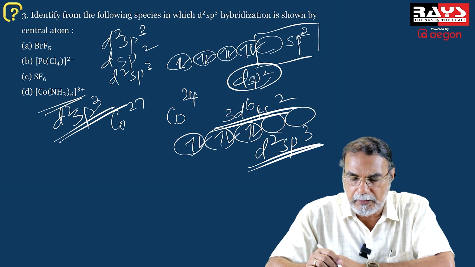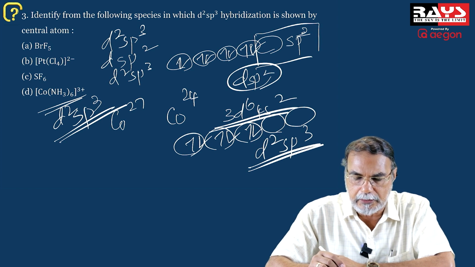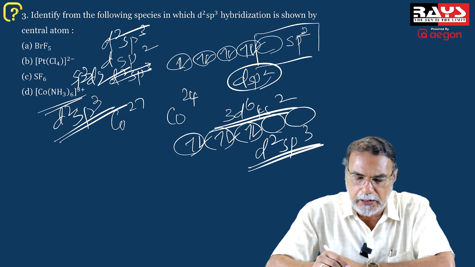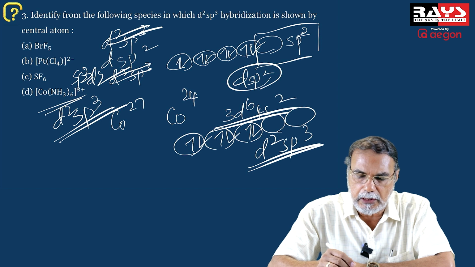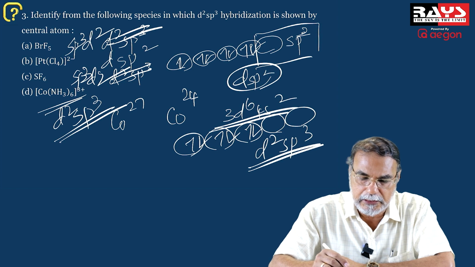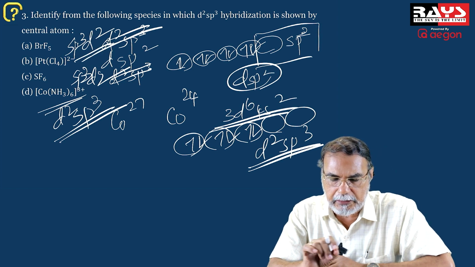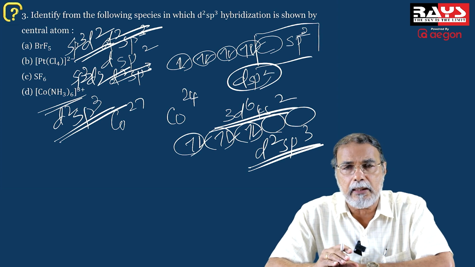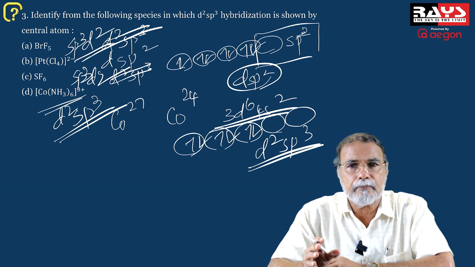In SF6, remember, the outer d orbitals are used, so it is not d2sp3, it is sp3d2 hybridization. Also for BrF5, the outer d orbitals of bromine are utilized, so it is sp3d2 hybridization. While designating the hybridization, it is very important whether it is the inner d orbital or the outer d orbital that is involved.